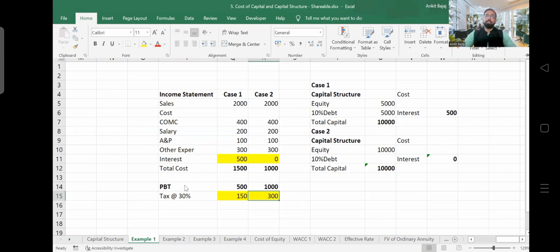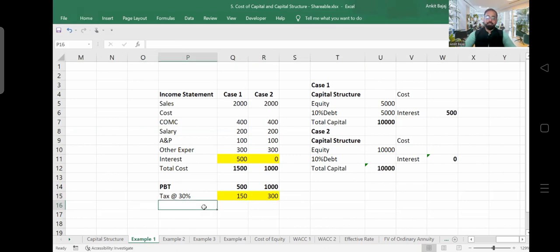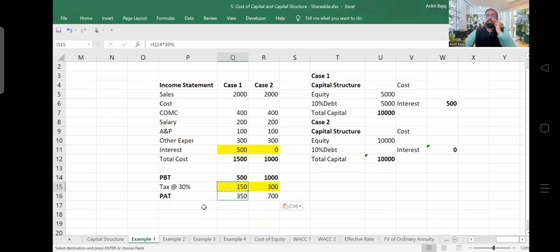Now, after that, you will be paying the equity dividend. You will be calculating the profit after tax. Right? Profit after tax here in this case is going to be 500 minus 150, it is going to be 350. Then it is going to be 700, right? And this amount is going to be distributed to equity shareholders. So dividend में कोई tax benefit नहीं मिलता, आपको tax benefit मिलता है किसमें? Interest में.